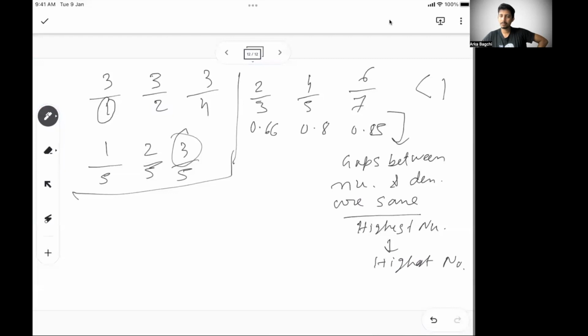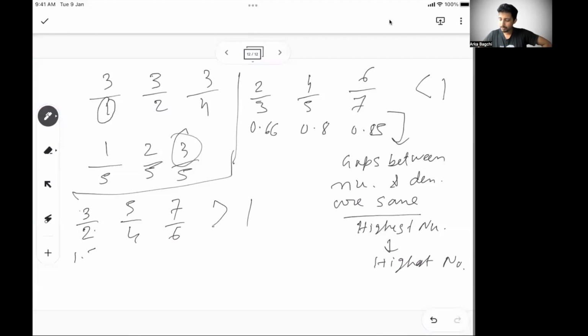Gaps between numerator and denominator are the same if all of them are less than 1. Now if you make them reciprocal, all these are more than 1: 3 by 2, 5 by 4, 7 by 6. In this case, gaps between numerator and denominator are again constant, but all of them are more than 1.